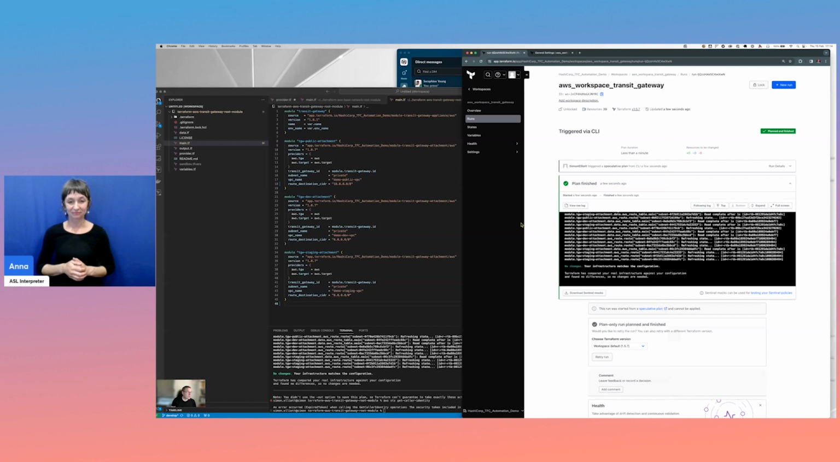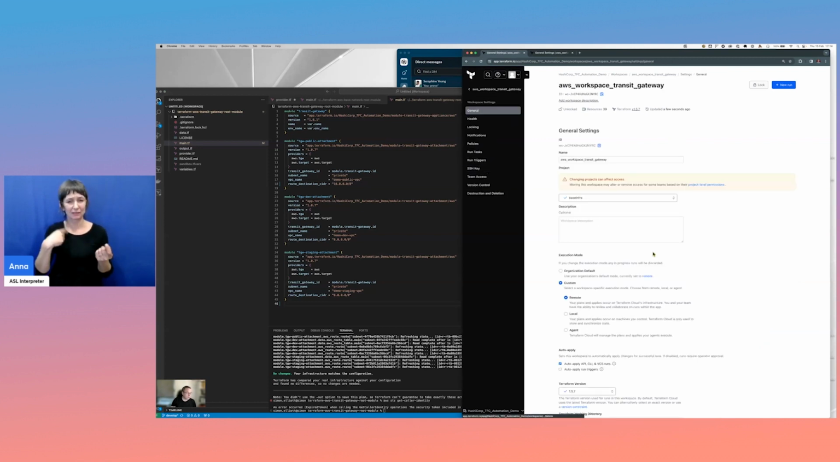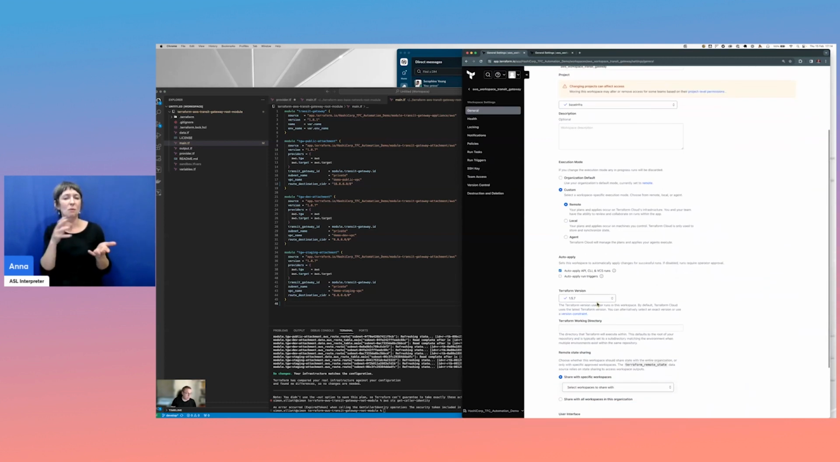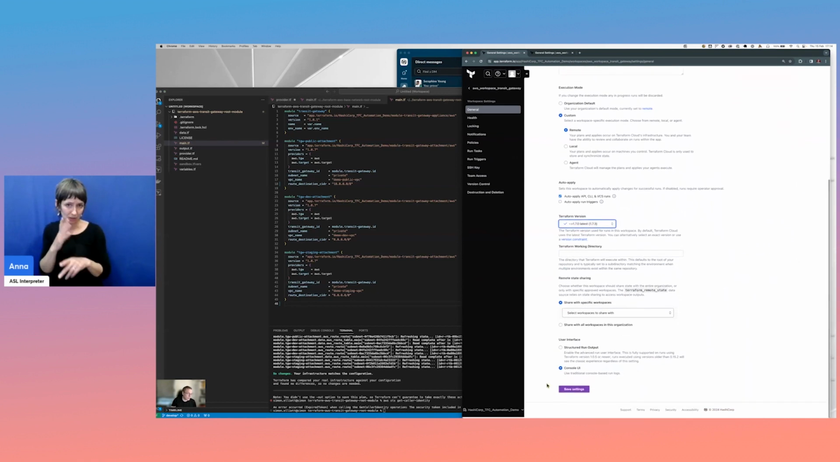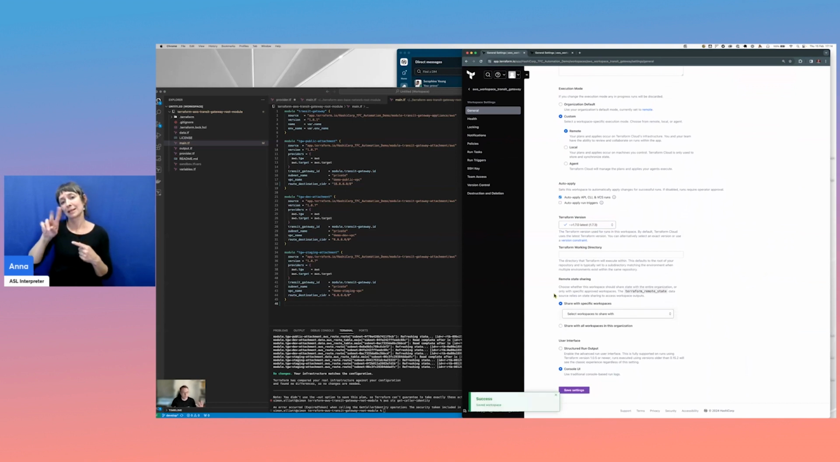So obviously the first thing I want to do, because I've noticed it's running a fairly old version of Terraform, is I'm going to change that version. I'm going to bump it up to the latest version. So I'm going to put it to 1.7.3 and make that safe. So, we're good there.